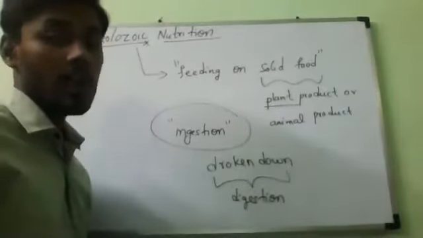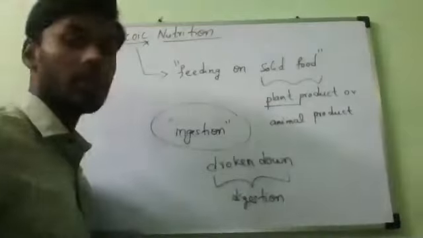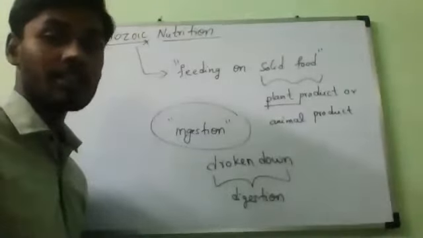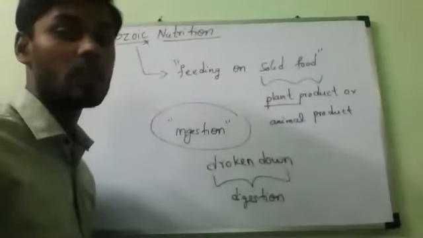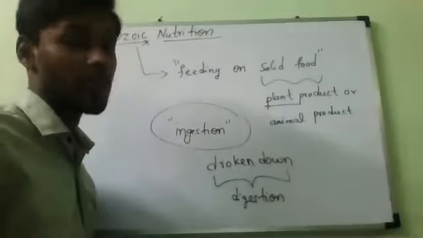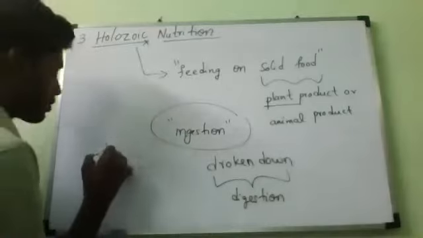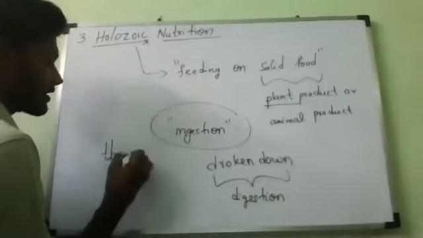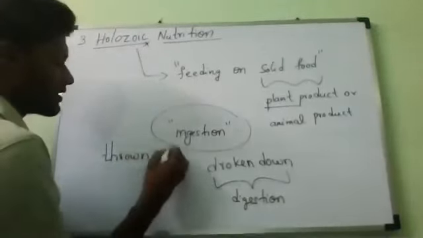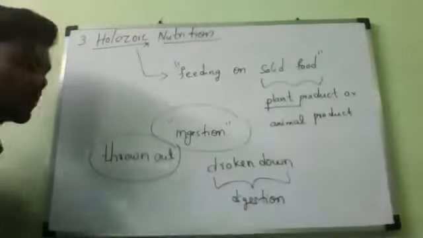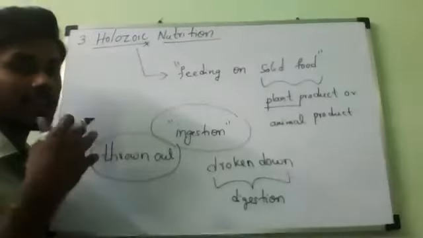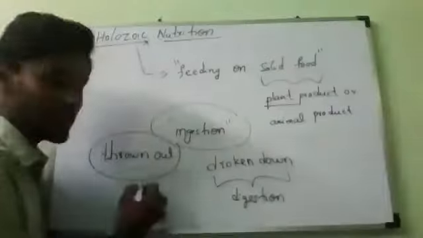Some undigested and unabsorbed waste materials will always be present. Correct? Those substances will be thrown out. What is that process called? Excretion. Excretion is the process of ejecting waste.